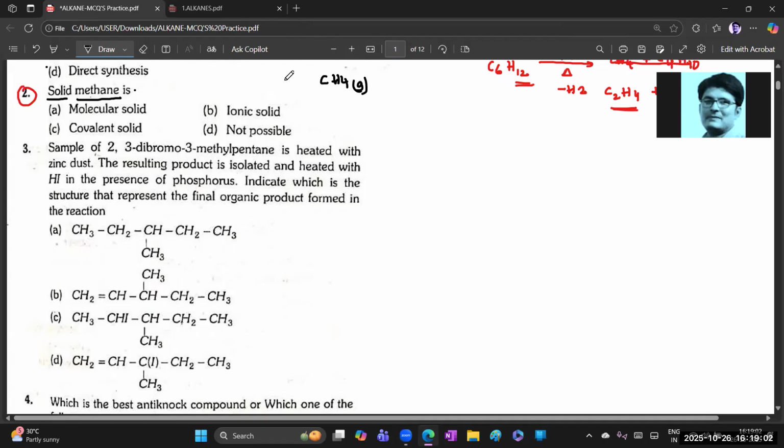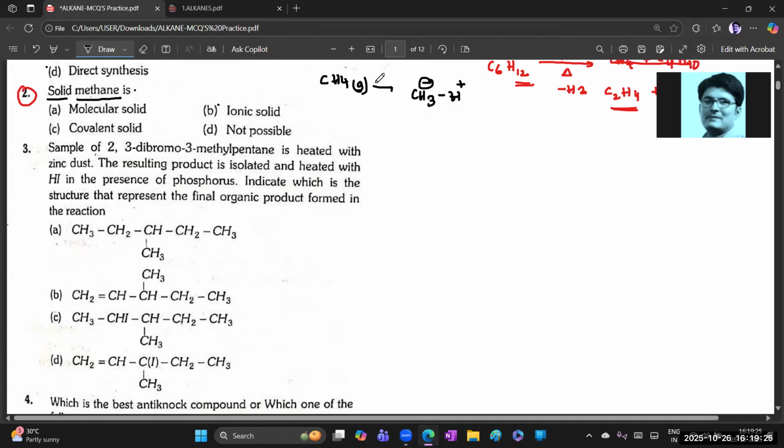He's asking. Solid means it is in an ionic state. Is methane possible in an ionic state? CH4, like how CH3 and H: H is plus, CH3 will be minus. No, it is not present in ionic form. Whenever it is in ionic form, like plus sign and minus, it is present in an ionic solid.